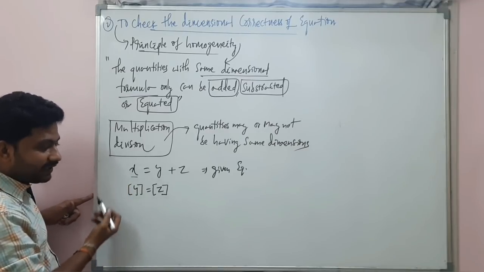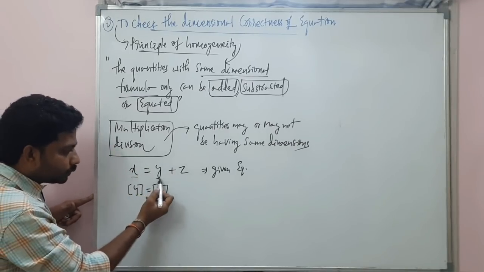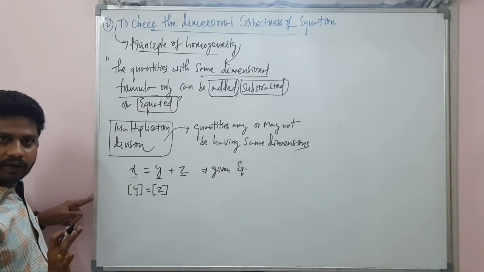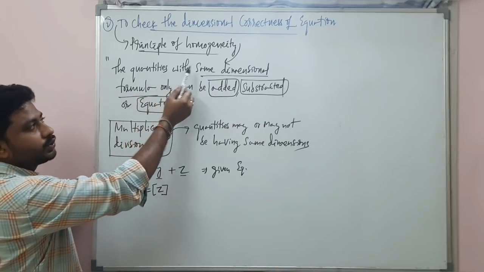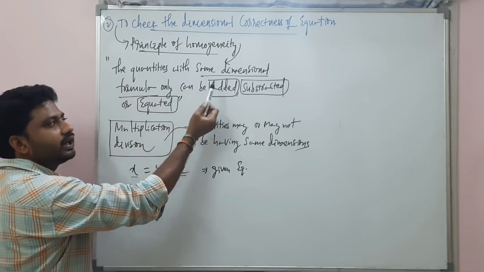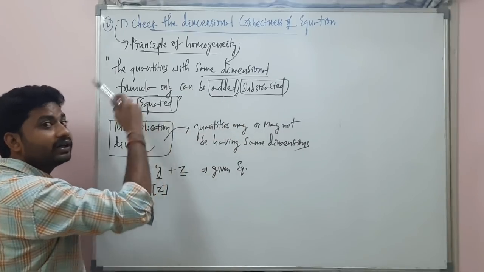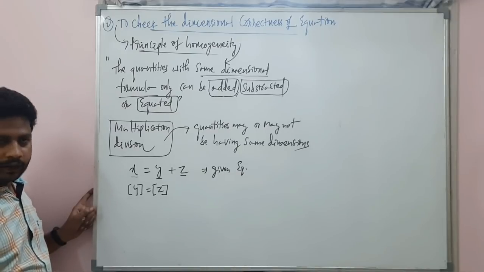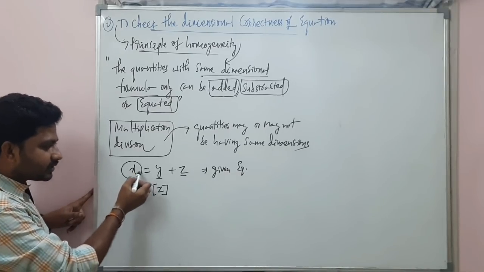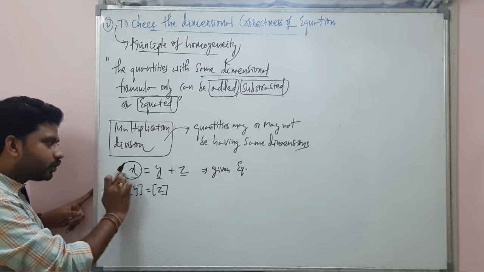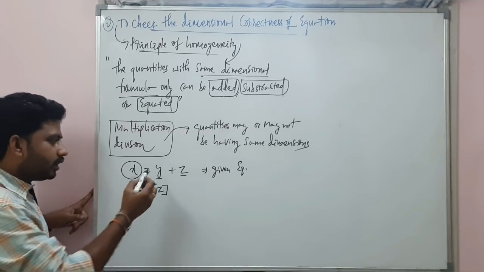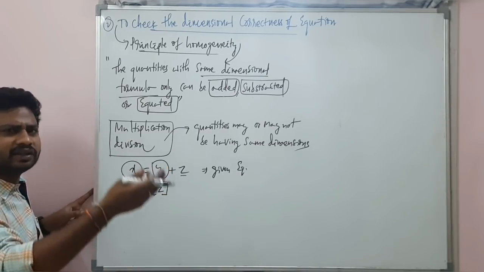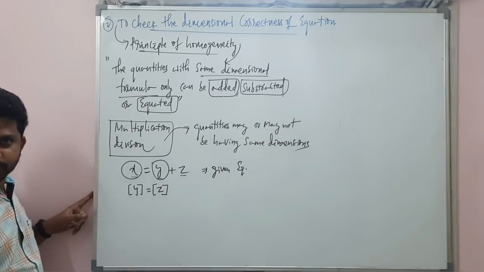Now, this is the quantity is equal to this quantity plus this quantity, right? The quantities with the same dimensional formula only can be added, subtracted or equated also. In the case of equation, listen, if that quantity is a force, this also will be the force, or at least the dimensions which are same as force.